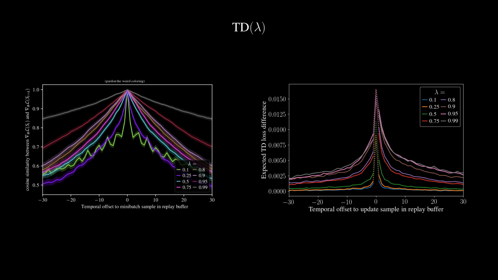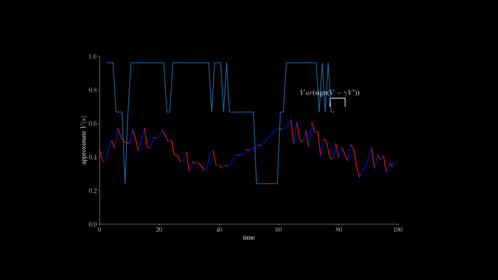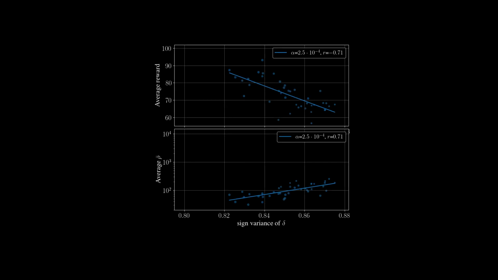Let's now look at some other evidence of this phenomenon by going back to this high variance in the approximated value function. Now, what we're going to look at is how consistent the sign of the TD delta, v minus v prime, is. Here in red, we see the negative TD deltas, and in blue, the positive ones. What we're going to measure next is the average local variance of those signs. Now, what's interesting is that across many runs, the sign variance correlates positively with gradient interference, but negatively with performance.